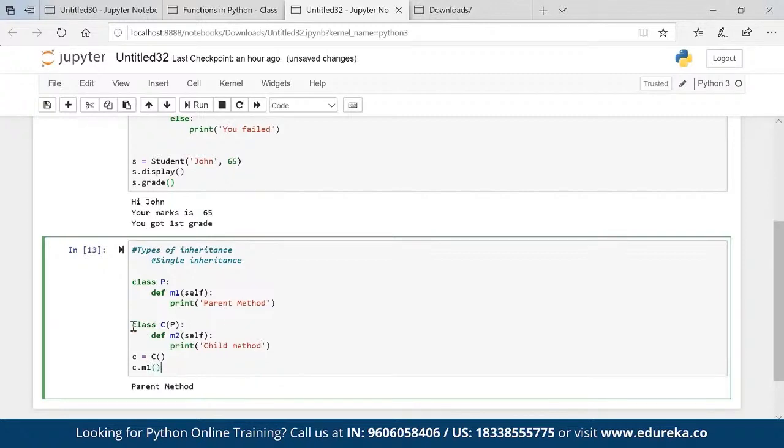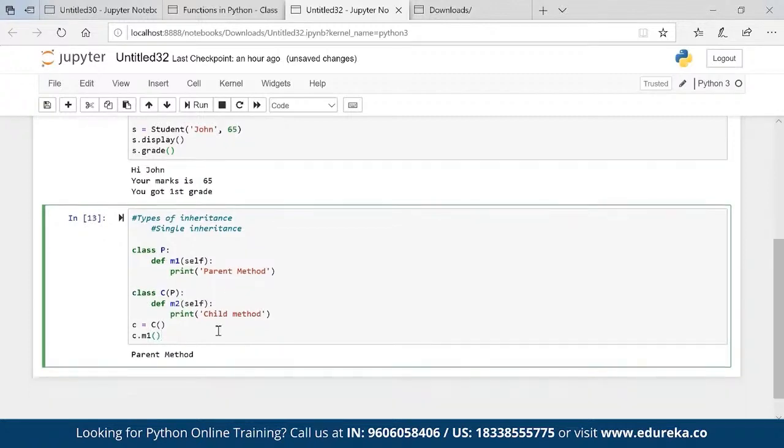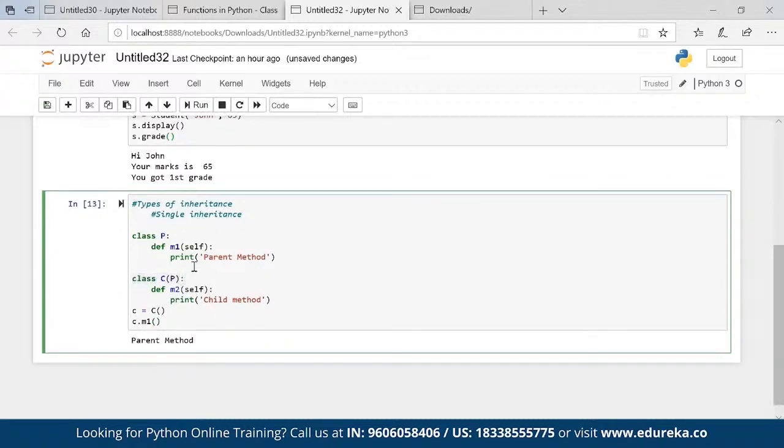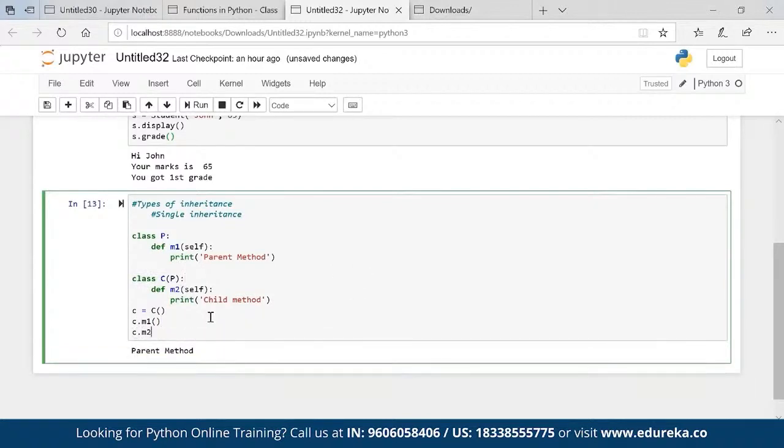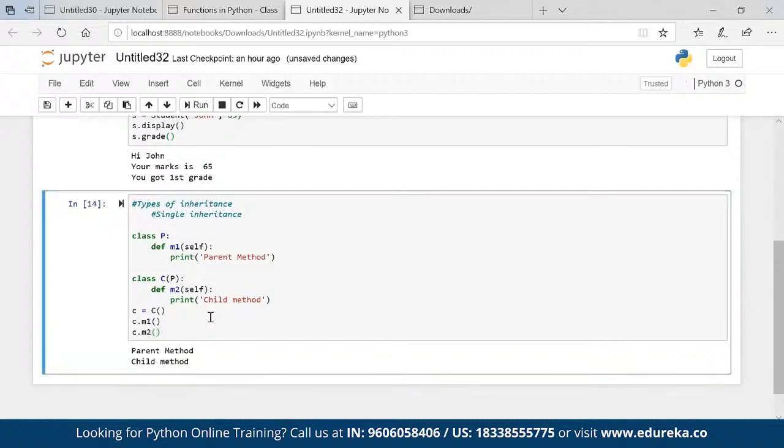Pass is like I don't want to run anything, just pass. Simple keyword. Like if I'm creating a class and then I'm passing it, I don't want to execute anything here, it is just pass. No properties I have, just pass it. Now C dot, you will see that I have M2 also coming in. Okay, so that is how you will be able to get it.